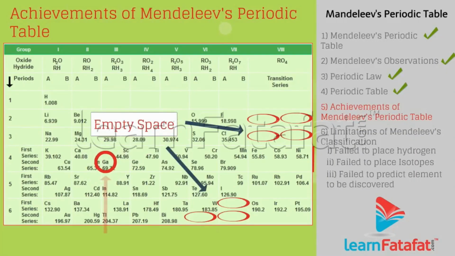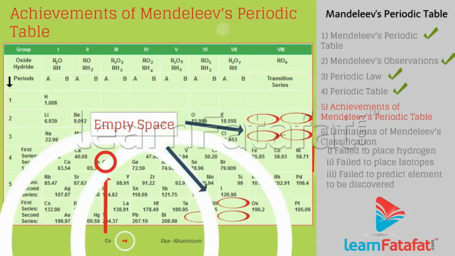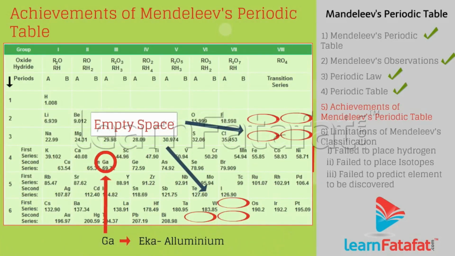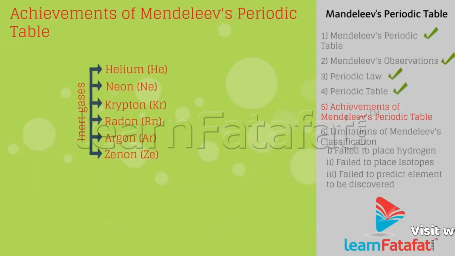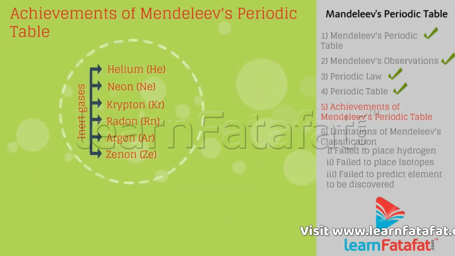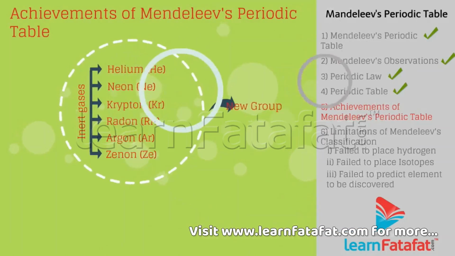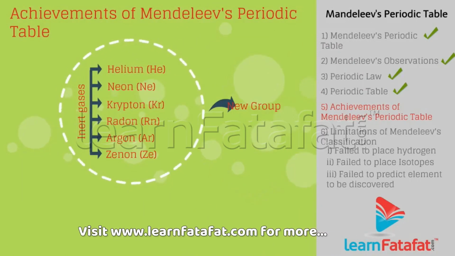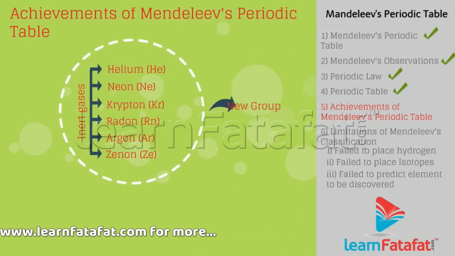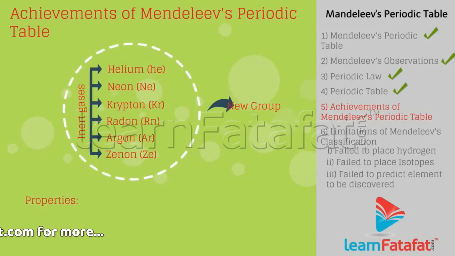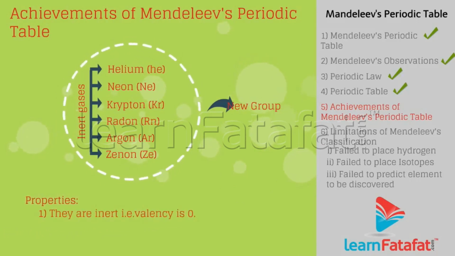For example, gallium was discovered later and named as Eka aluminium. In the periodic table, inert gases could be placed in a new group since they have different properties from existing groups. Properties: they are inert, that is, valency is 0. All are gases.